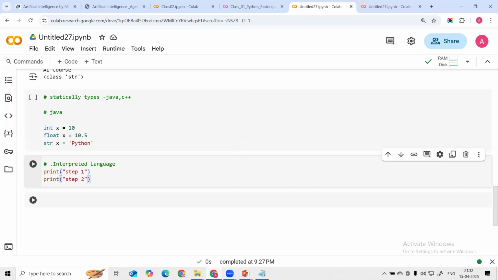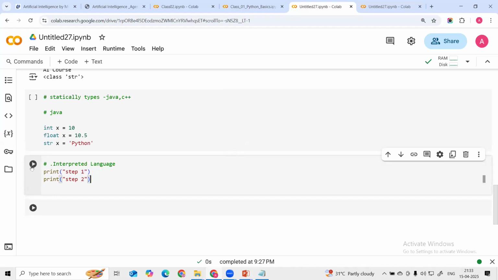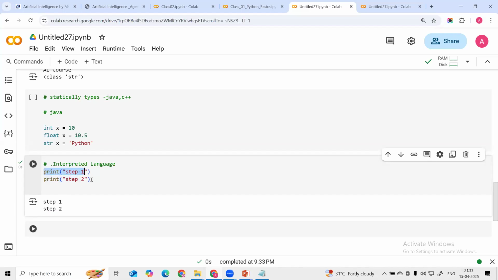We can write these values inside the code, in a string with single or double quotes. When we execute, it will execute line by line, meaning first it will print step one, then secondly it will print step two. You can see we are getting step one and step two. After the successful execution of the first line, we got into the next line, so it prints step two.